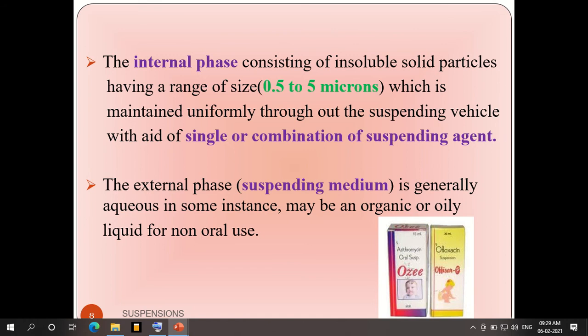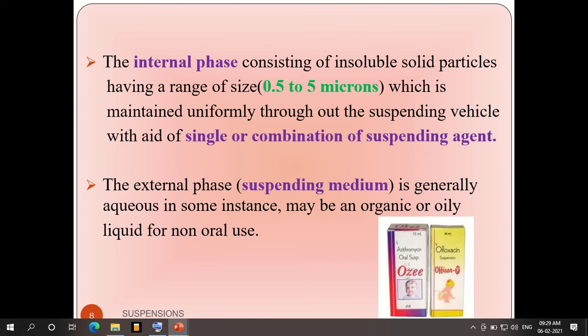The main thing here is that size matters. The dispersed phase, the insoluble solid particles, dispersed in a continuous phase, varies around 0.5 to 5 microns in size, along with a suspending vehicle.